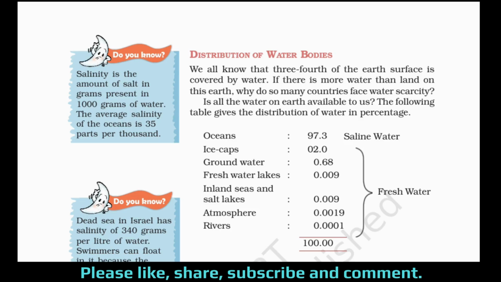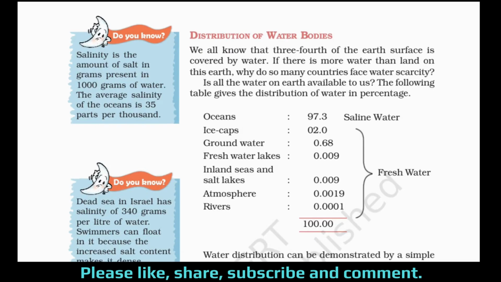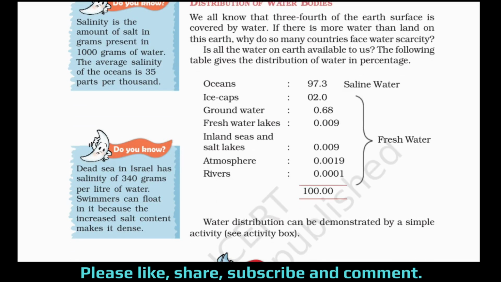Just minus 97.3 from 100 and you will get to know the answer. Now let's come back to our paragraph. Is all the water on earth available to us? The following table gives the distribution of water in percentage. Now you have to learn this table well.